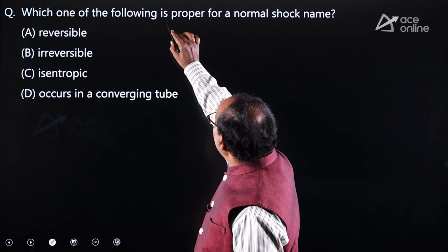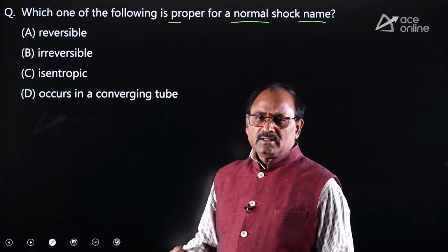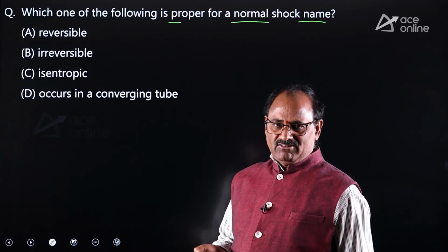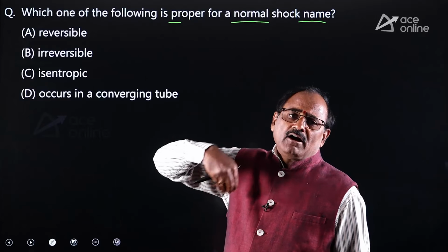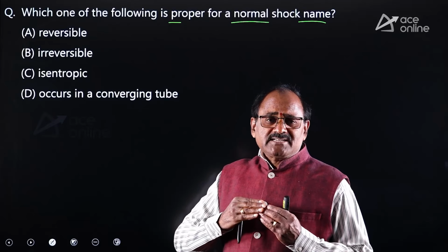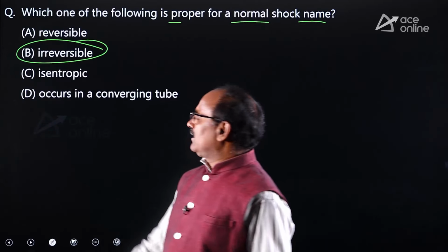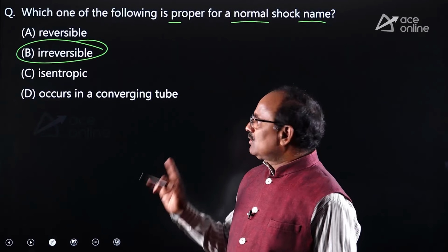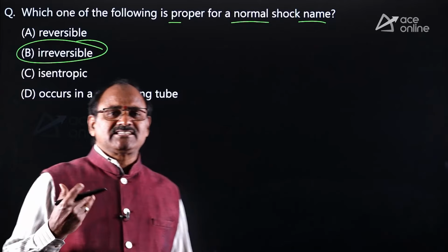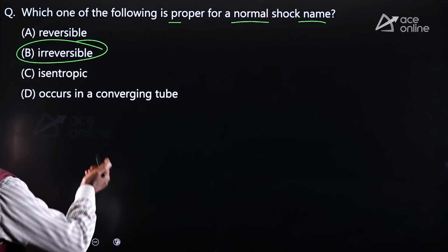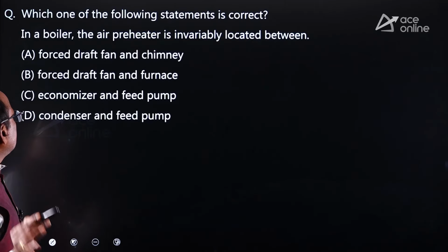Which one of the following is proper for normal shock wave? Because of the normal shock wave, the irreversibilities are developed, right? Because of the normal shock wave, the pressure rises rapidly and steeply. That kind of rapid pressure rise you can treat as an irreversible process. So wherever the normal shock wave is developing, the irreversibilities developed are more. Therefore, you can select option B. Okay. Similarly, look at the other one.